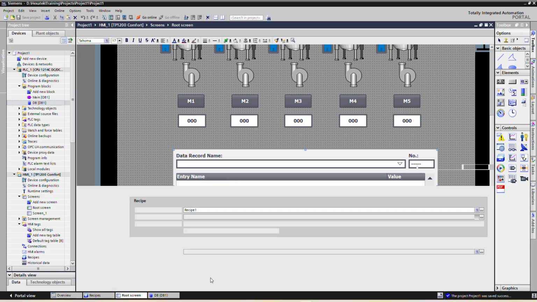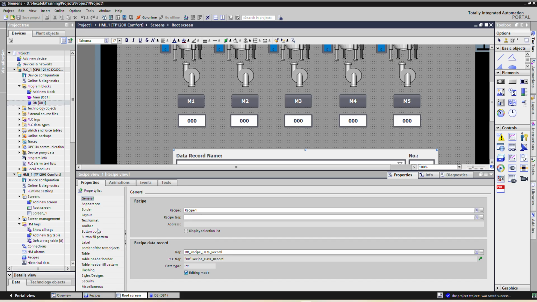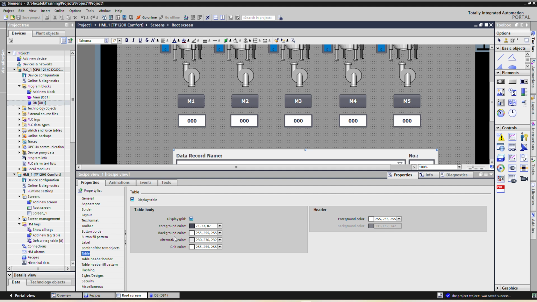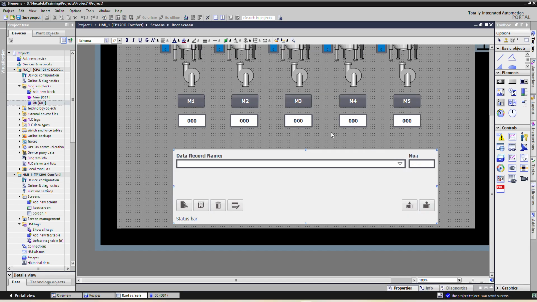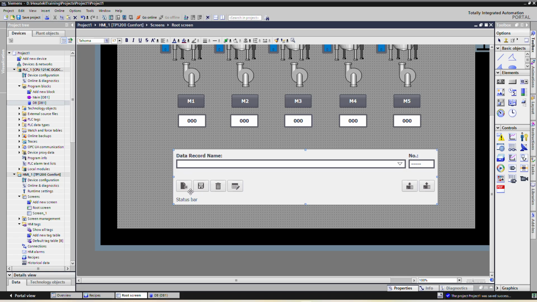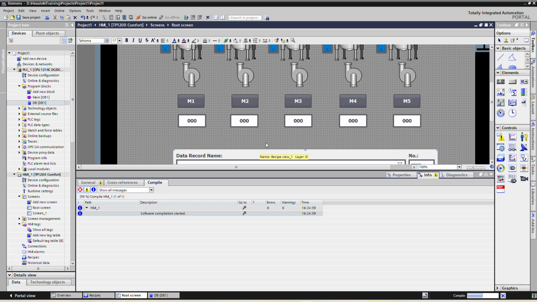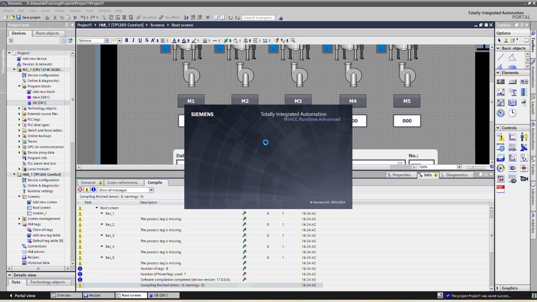because it is very difficult to operate with the display table. If you select it, it will be visible. If you deselect it, it will be hidden. So for the recipe view, we have only this data record name, new, save, delete, save as, upload and download. So simply we will put it in the run mode. We will directly see our records, that vessel 1 and vessel 2, the set point will appear.